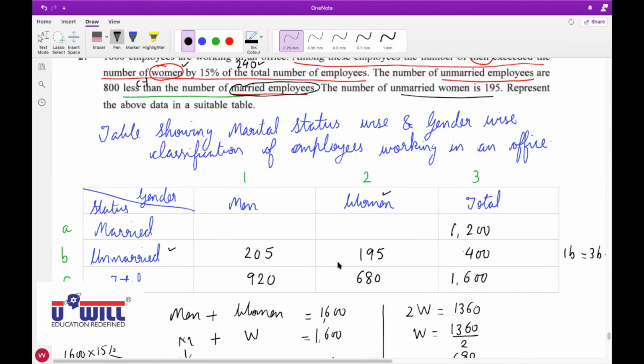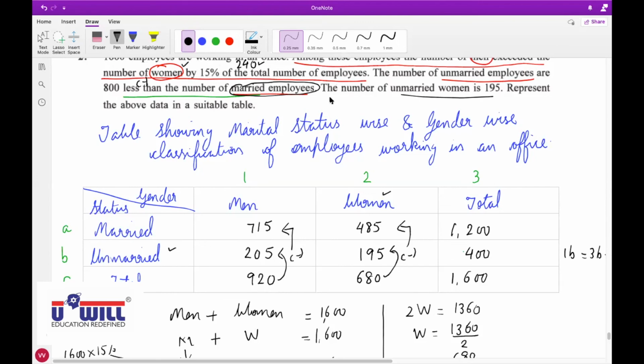Okay, how will you find women married? 2A. 680 minus 195. Yes, 680 minus 195. So if you subtract 200, 485. And how will you find married men? 1A. 1200 minus 485. That is 715. Or you can also do 920 minus 205, then also you'll get 715. Raise your hand who did not understand this question. All are clear with it?